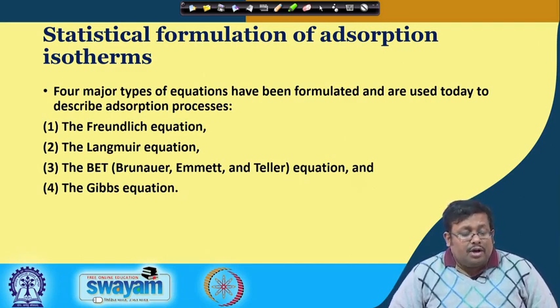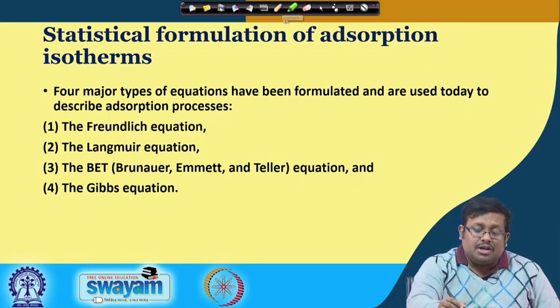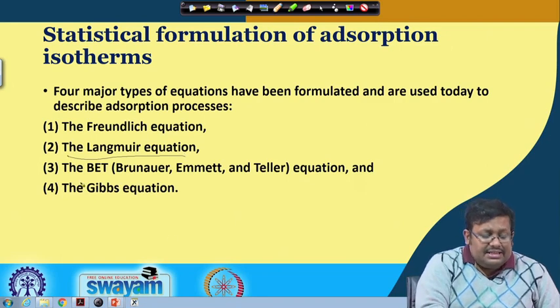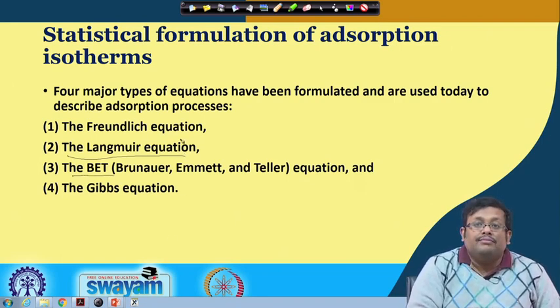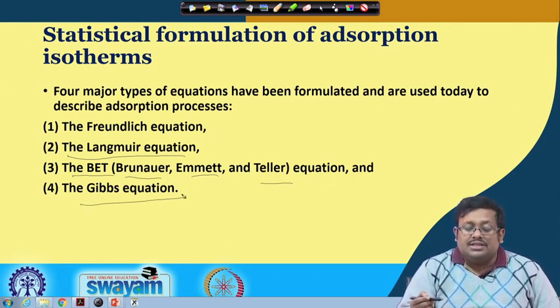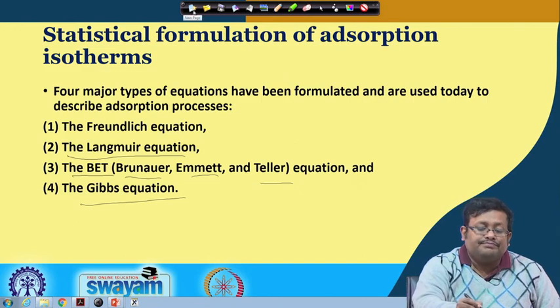First of all, the Freundlich equation or Freundlich adsorption isotherm. Second is the Langmuir equation. Third is the BET equation. BET comes from 3 scientists' names, that is Brunauer, Emmett and Teller equation, and finally the Gibbs equation. So, we will cover them one by one.